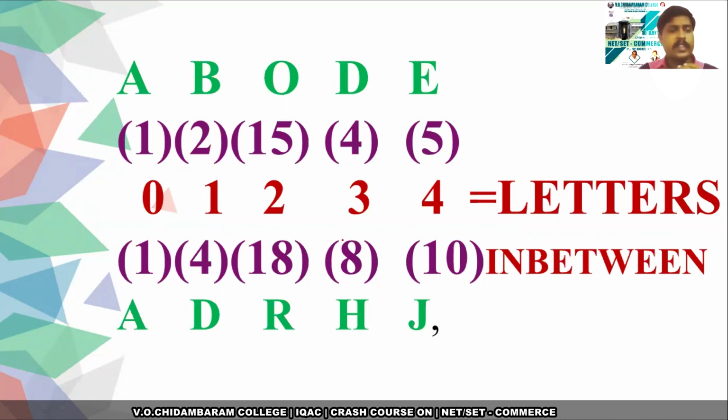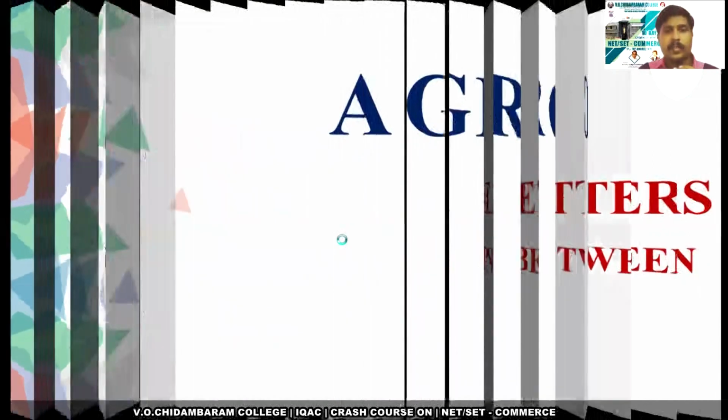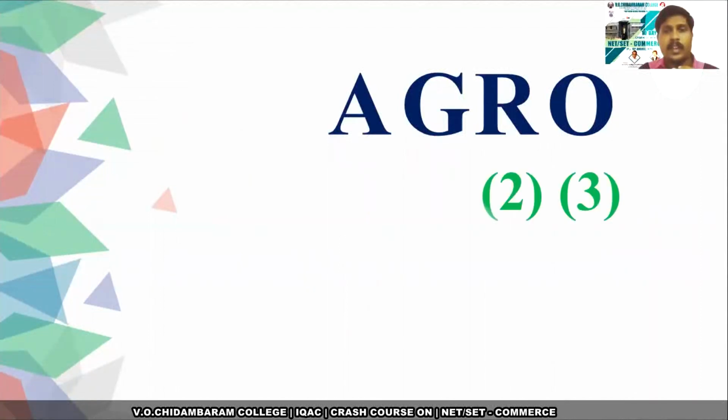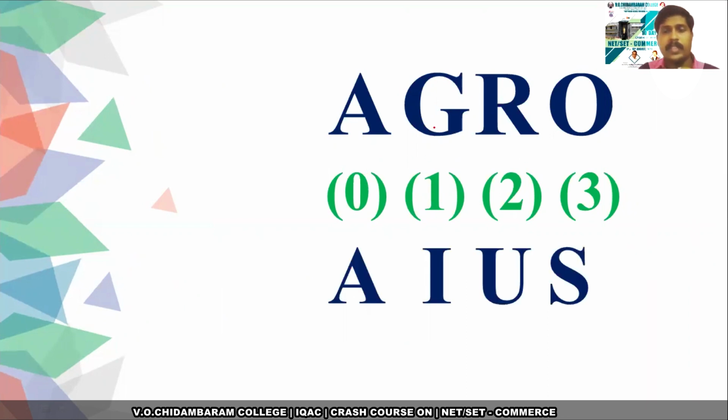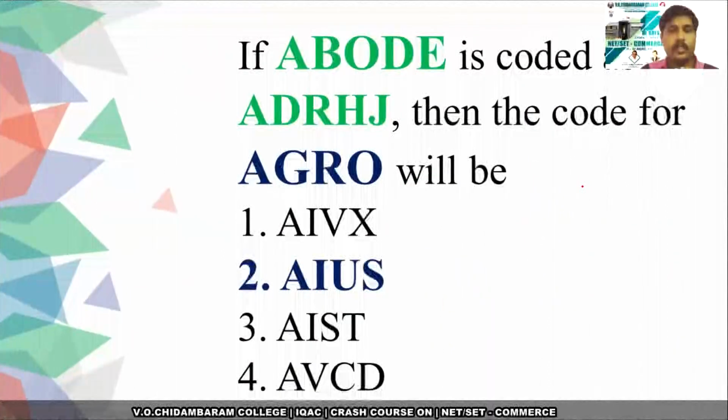Using this difference, we can find the letters. So A plus 0 is A. G plus 1, which means G, H, the next one is I. R plus 2, which means R, S, T, 2 letters, thereafter the letter is U. O plus 3: O, P, Q, R, thereafter S. So A, I, U, S is the right word you have to choose.